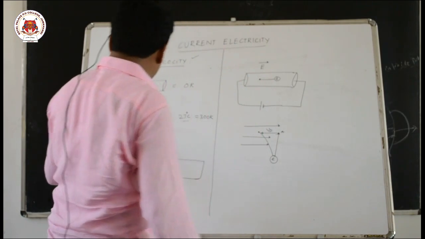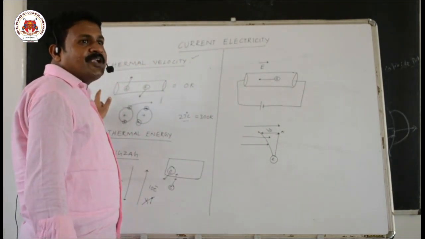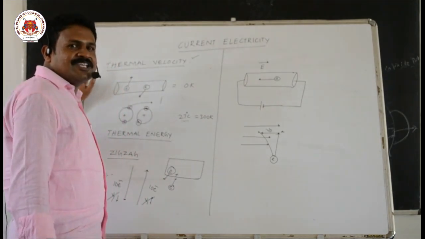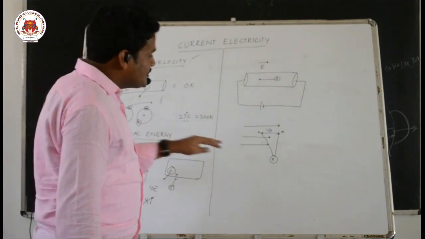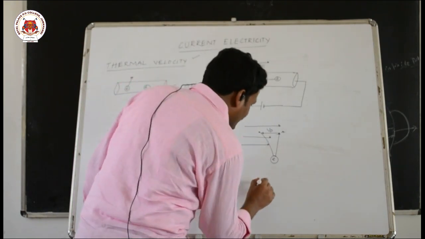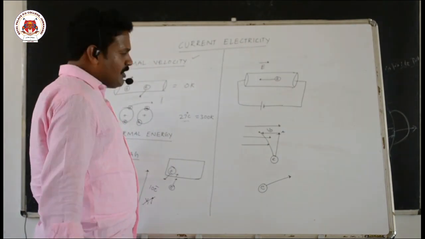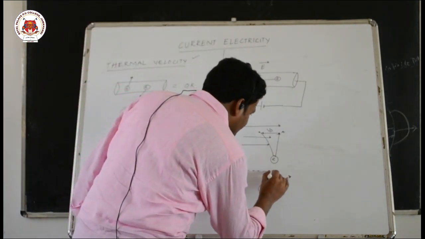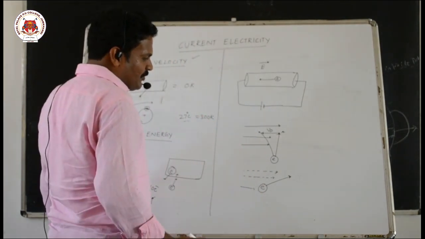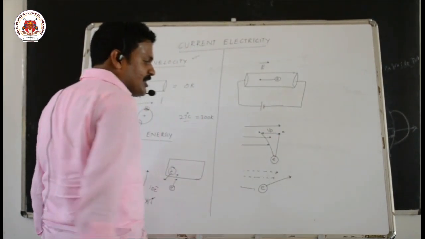Now what is the difference between thermal velocity and drift velocity? Thermal velocities of different electrons are in different directions. That's why the net thermal velocity of a conductor becomes 0. But with drift velocity, you can take any electron. Take one more electron moving in this direction. If I apply an electric field like this, this electron starts moving opposite to the direction of the field.